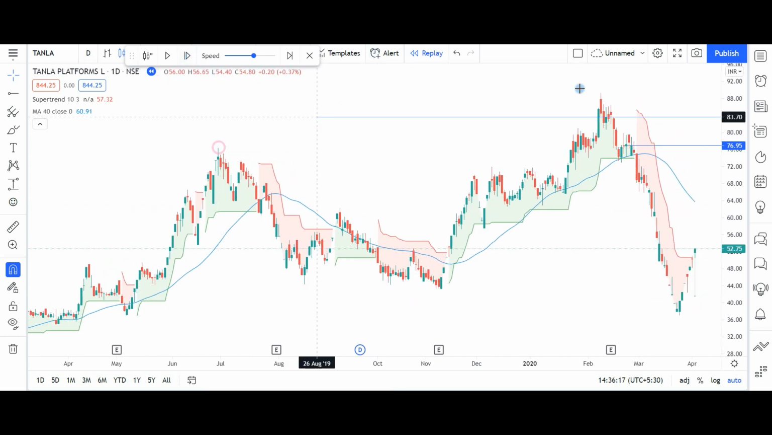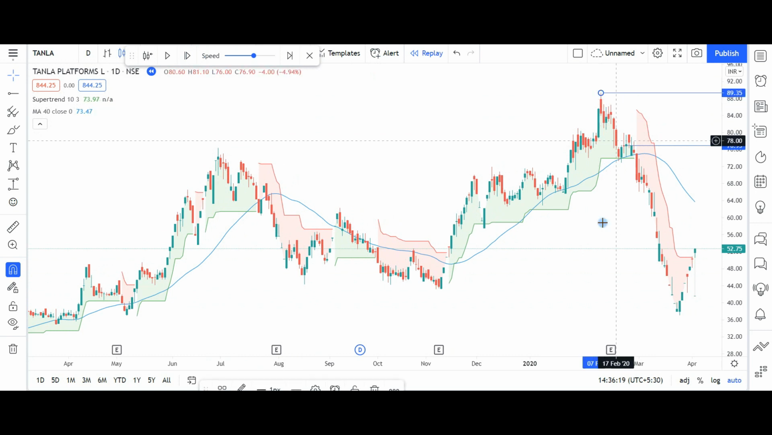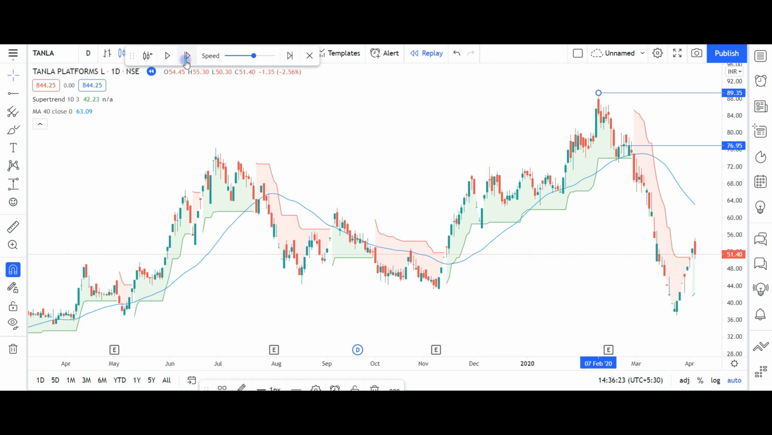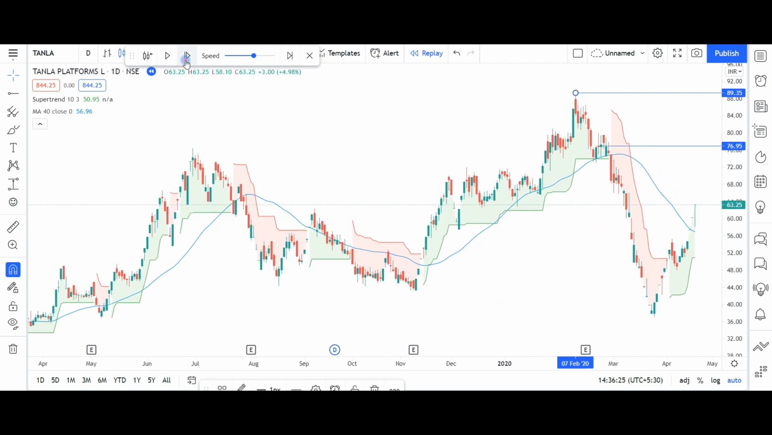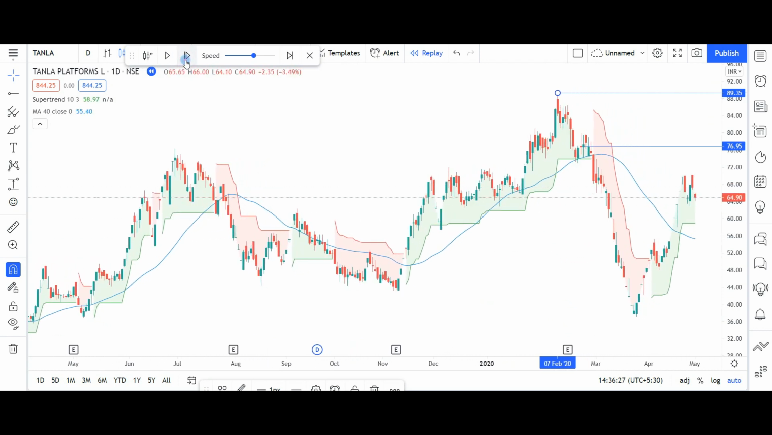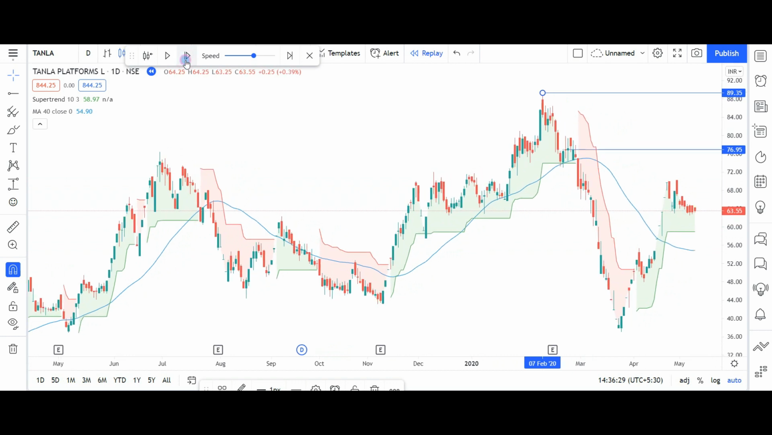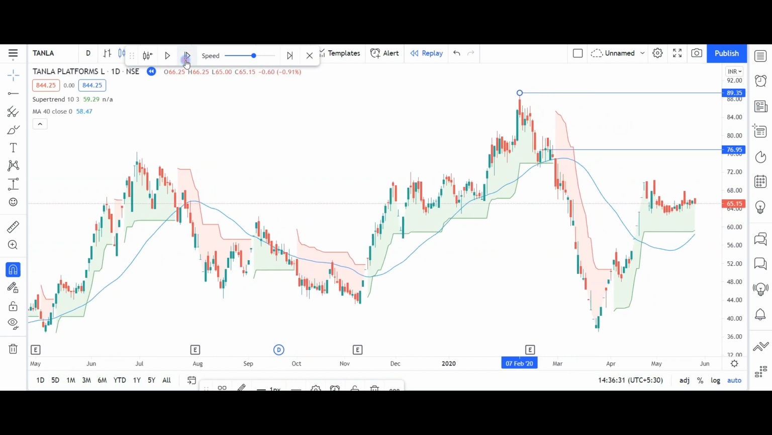Now the 52 week high has shifted to 89.35. Let us keep track of what happens. Once prices are above 89.35, it should come in our scanner.